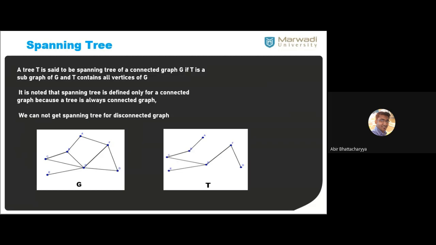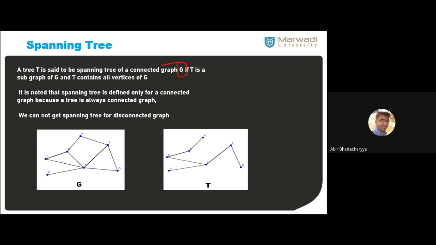So a tree, capital T, is said to be the spanning tree of a connected graph G. So we have a graph G, the connected graph, and T is a subgraph of G. Then we can say that T is going to be the spanning tree if it contains all the vertices of G. That means T is a subgraph plus it contains all the vertices of G. All vertices of G must be included in T.